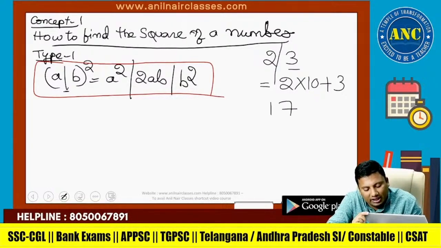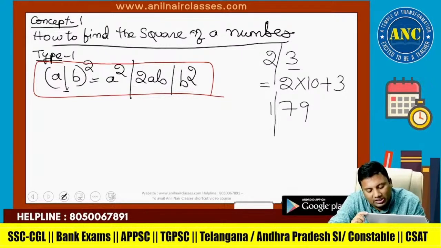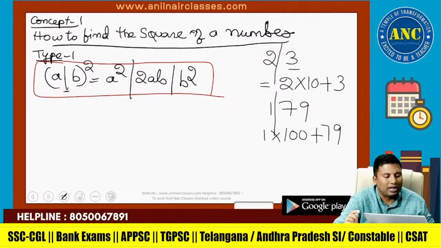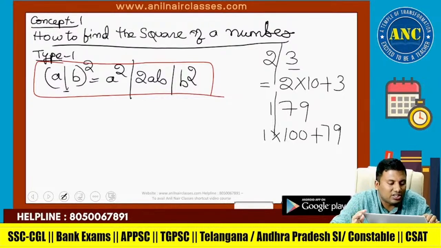Suppose 179. If I keep a slash before the hundreds place, the value of 1 will come out to be 1 into 100 plus 79. The slash is nothing but the value of the digit that is present in that place.